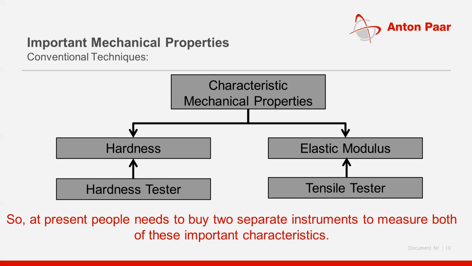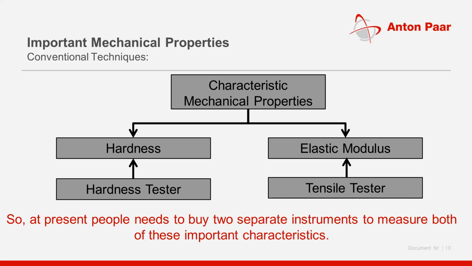In the conventional technique, we have hardness testers and we have tensile testers. Those who are from a mechanical engineering background must have a little idea about these instruments. The hardness tester gives you information about the hardness of the object. The tensile tester gives the information about the elastic modulus of the material.